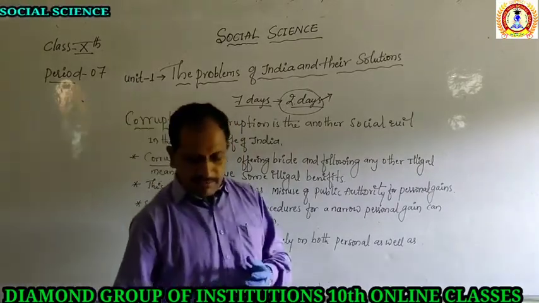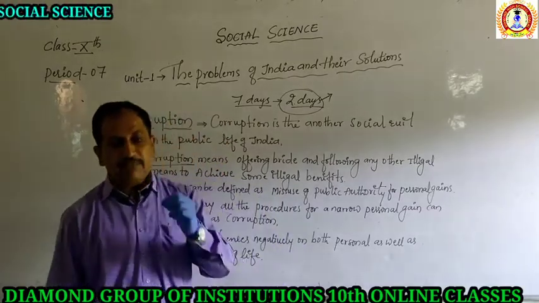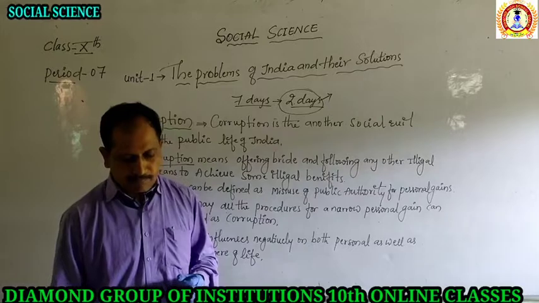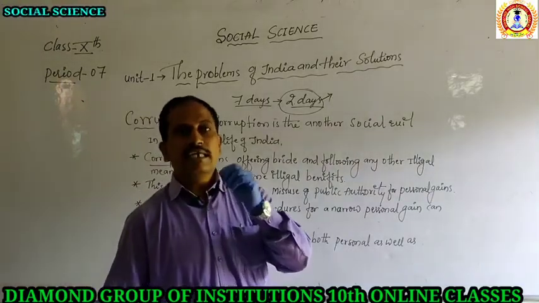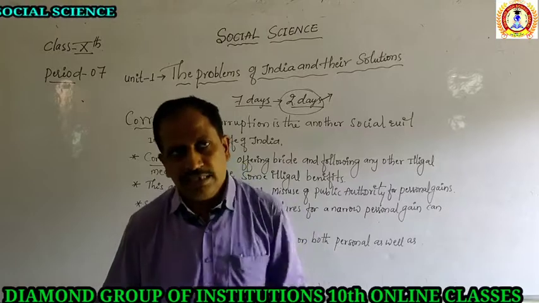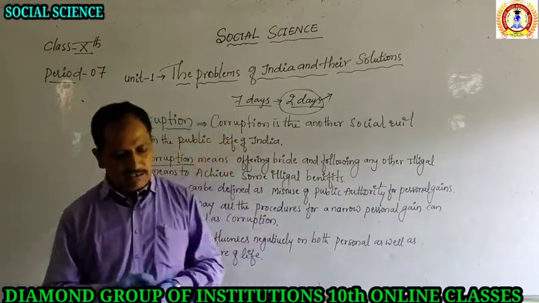The other way, measures like increasing the number of courts and judges can also give solutions for corruption. Then only can we solve the problem of corruption.